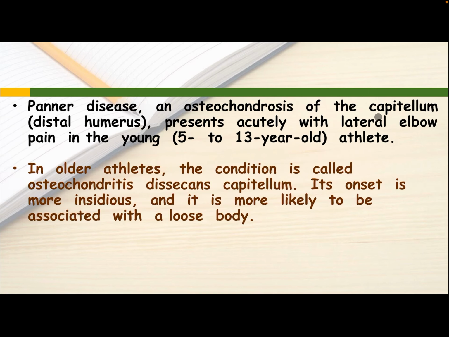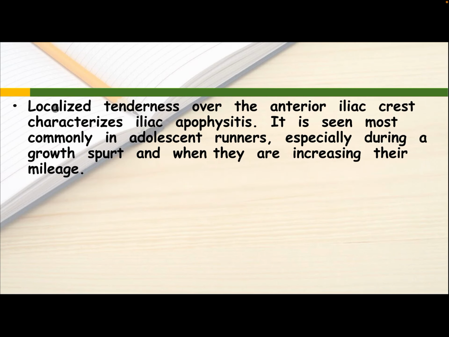Panner disease, osteochondrosis of the capitellum of the distal humerus, presents acutely with lateral elbow pain in the young, 5 to 13 year old athlete. In the older athlete, the condition is called osteochondritis dissecans of the capitellum. Its onset is more insidious and is more likely to be associated with a loose body.